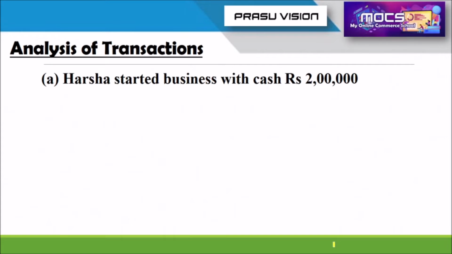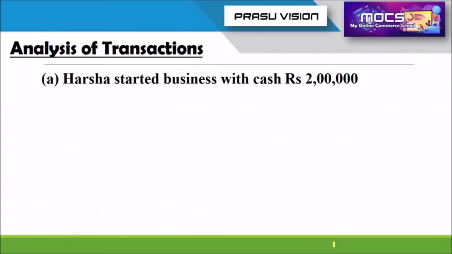So here, Harsha started a business with cash rupees 2 lakh. Harsha started a business. So normally for that business, what is happening? What is happening when Harsha invests rupees 2 lakh as cash in that business? So the explanation for this transaction is that Harsha started a business with cash 2 lakh.